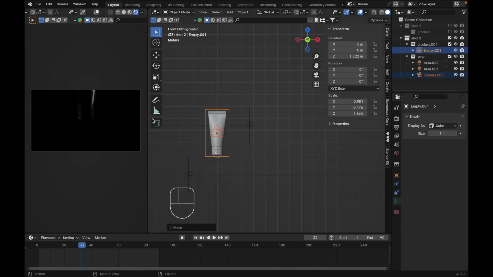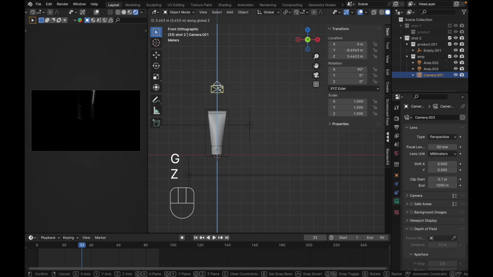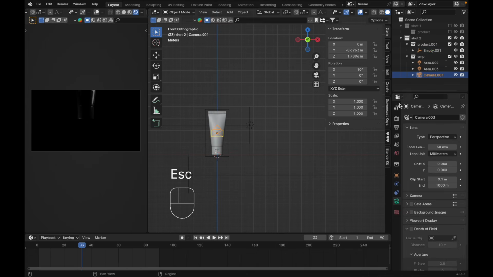As you can see, when we move this camera, it doesn't change our render preview. We need to activate this camera. Select this camera, go to the view, and click this. Yep, just like this.